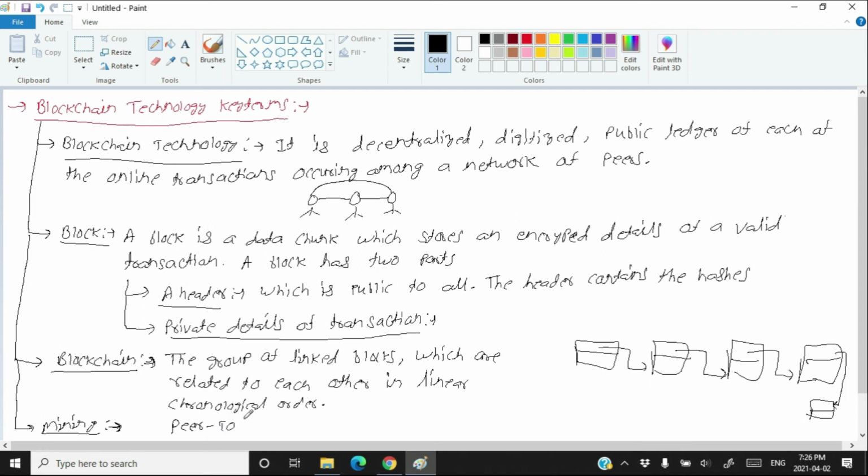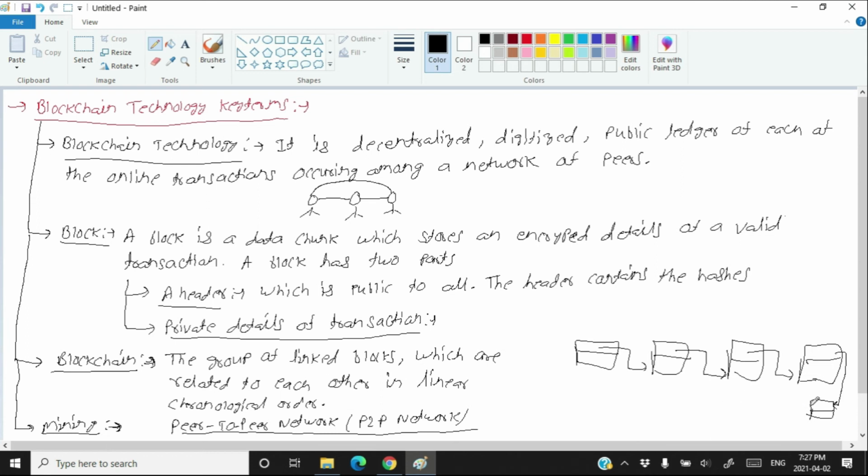Peer-to-peer network, also called P2P network. As I told you, we have here a peer-to-peer network. Here no one is a higher authority than others. If you talk about the bank, the banks are a higher authority than normal people. But here all the persons have the same authority. No one is higher. That's why we have peer-to-peer networking between different people. So these are the main key terms of blockchain technology.